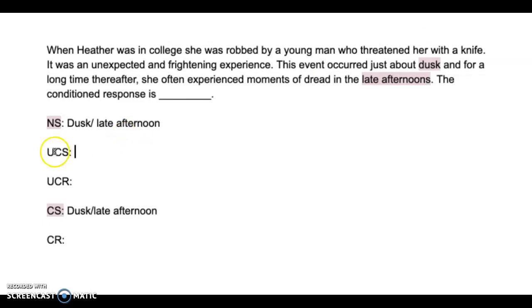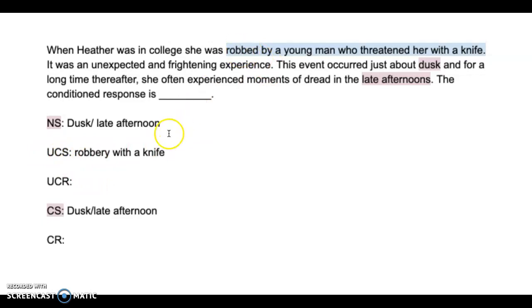Of course we would. Okay, so the unconditioned stimulus here is being robbed by a man who threatened her with a knife. And if it was a short answer question, 100%, you can literally copy and paste it. All right, robbery with a knife. So that's our unconditioned stimulus.